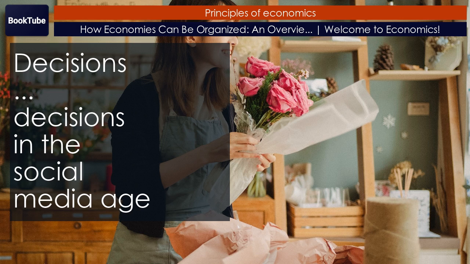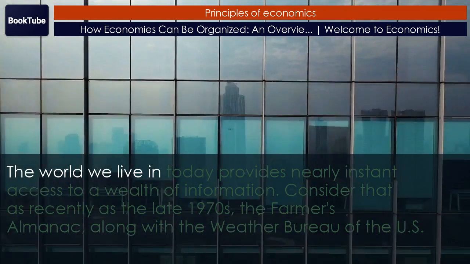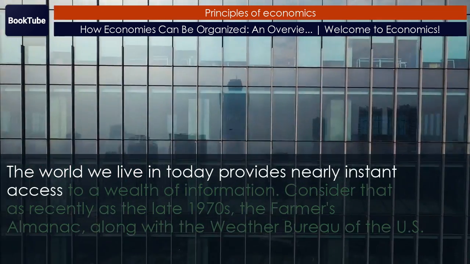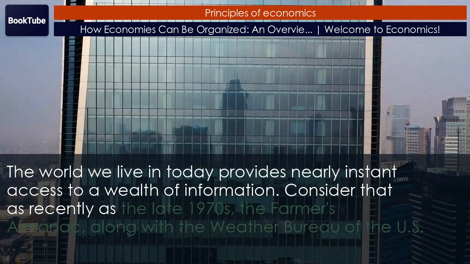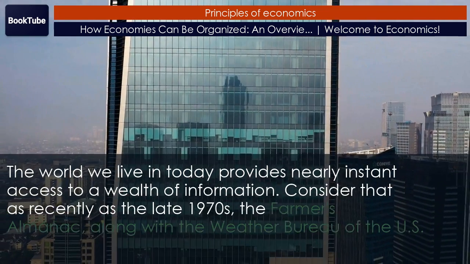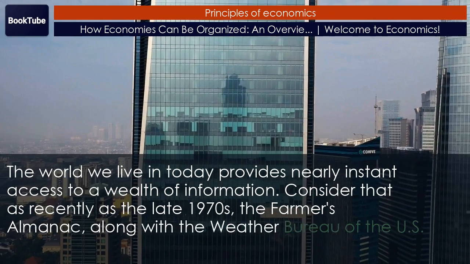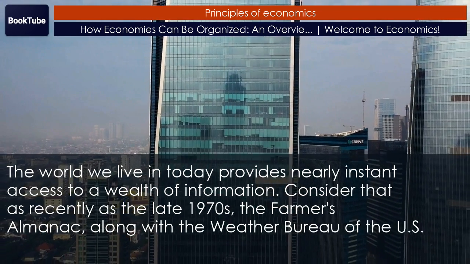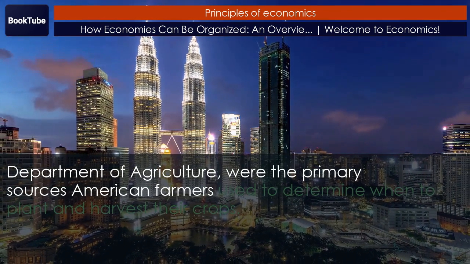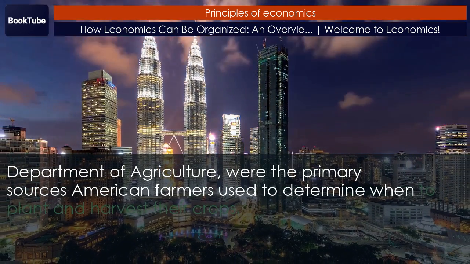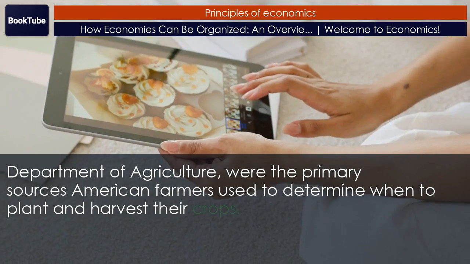Decisions in the social media age. The world we live in today provides nearly instant access to a wealth of information. Consider that as recently as the late 1970s, the Farmer's Almanac, along with the Weather Bureau of the U.S. Department of Agriculture, were the primary sources American farmers used to determine when to plant and harvest their crops.